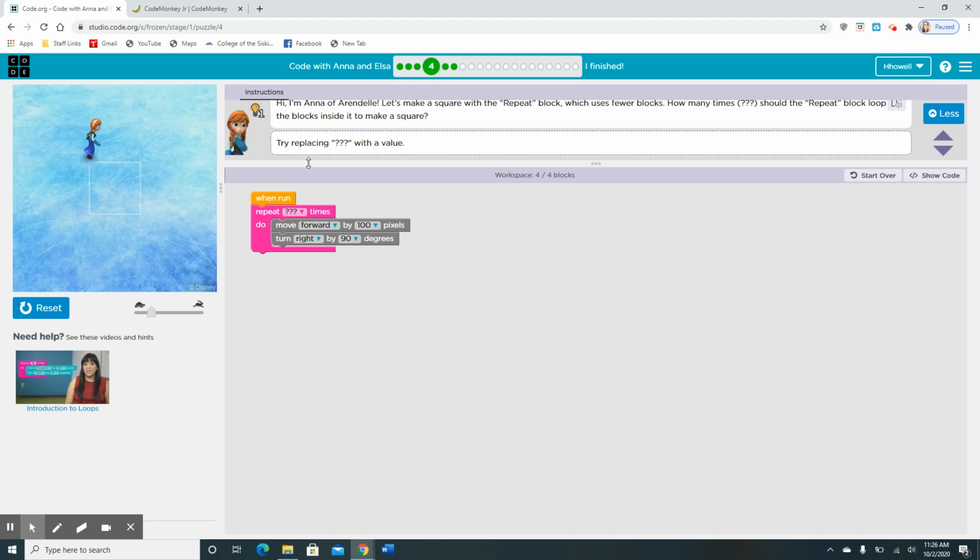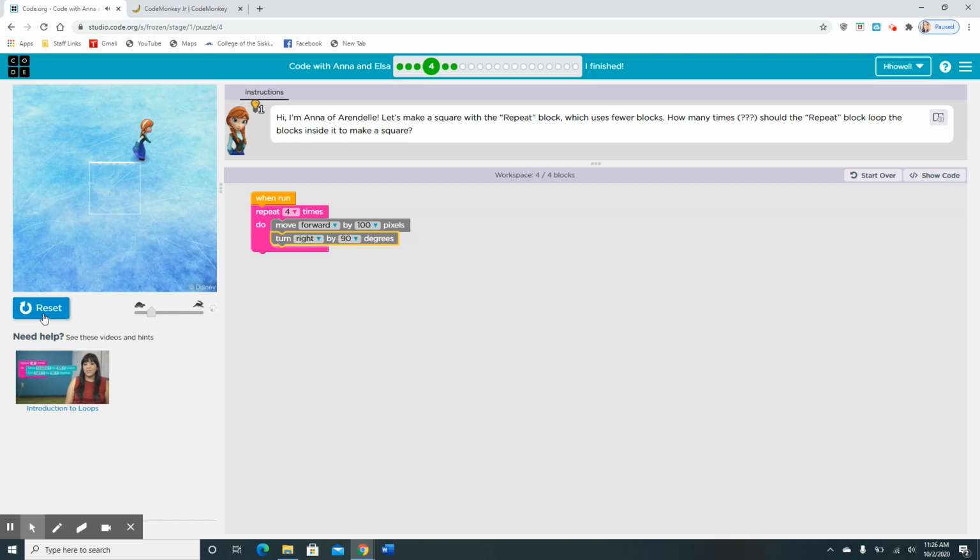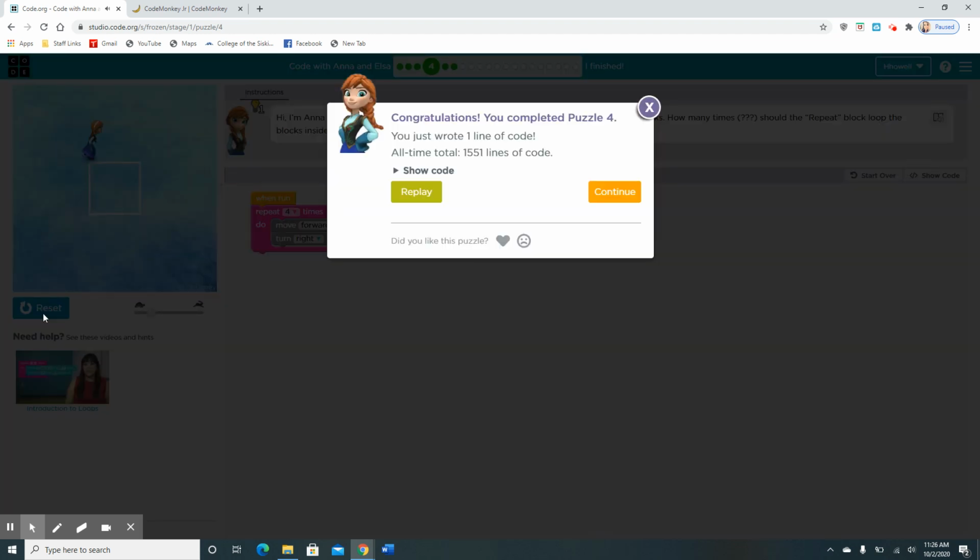Are there 4 sides on a square? Yep. So let's do 4 and let's try it. And you guys told Anna exactly where she needed to go.